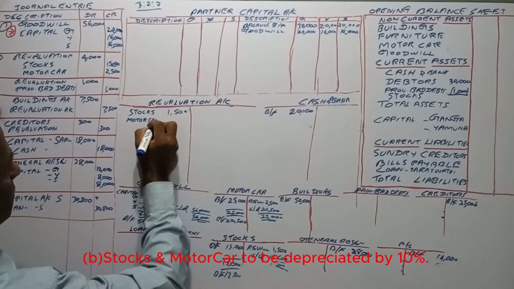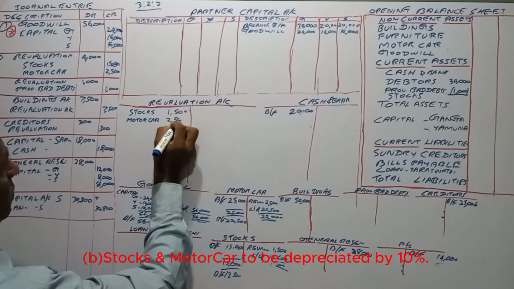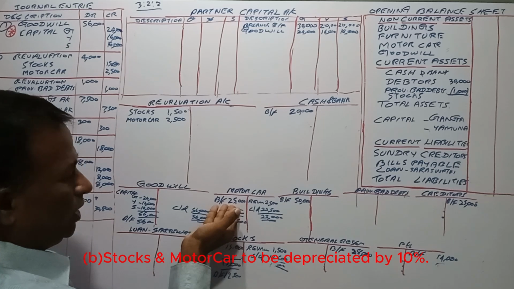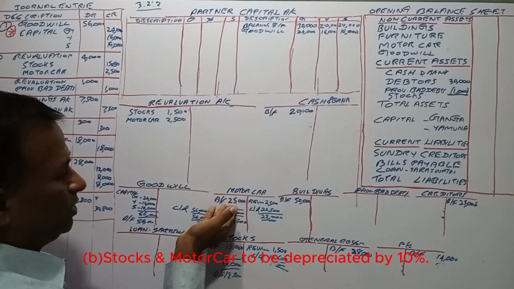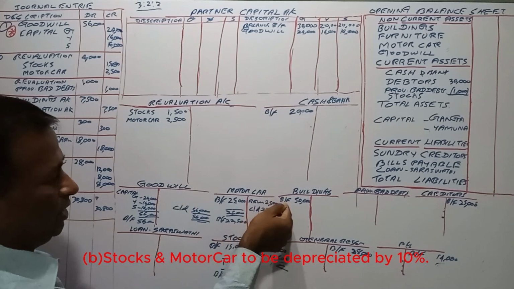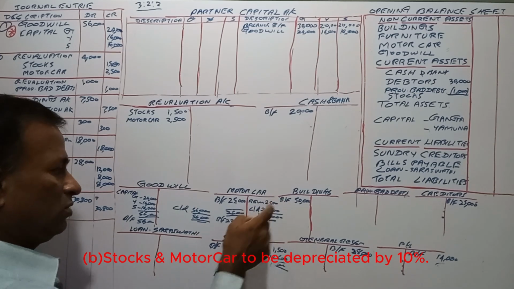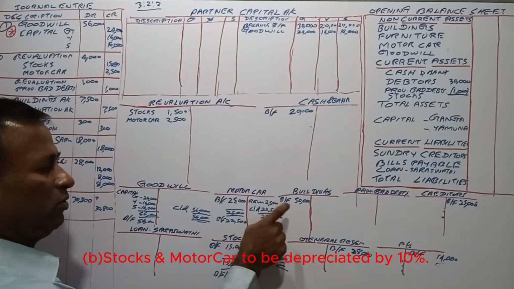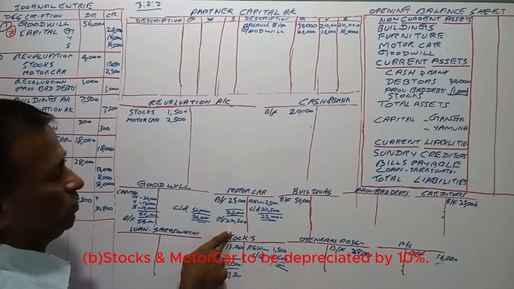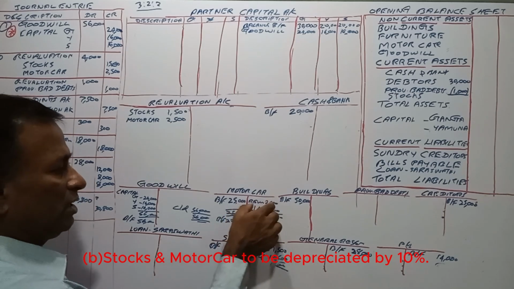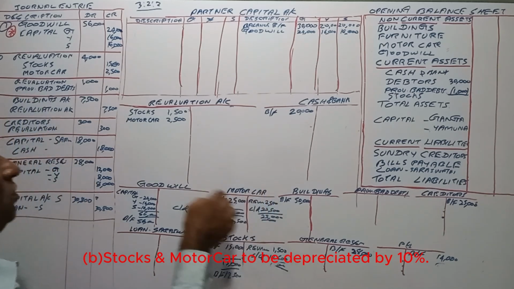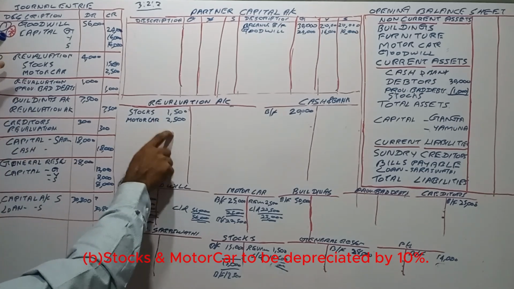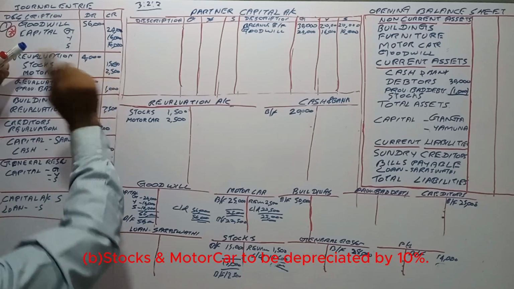Motor car 2,500. Why? The opening balance is 25,000. On that we have to depreciate by 10%, which is 2,500. So the carrying value is reduced by 2,500, and the new balance is 22,500. So there is a revaluation loss of 2,500 charged to the revaluation account. That means revaluation account debit and motor vehicle credit.